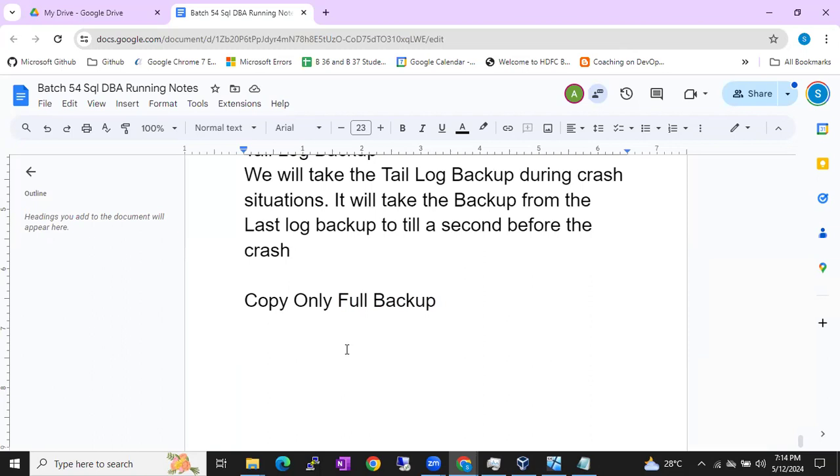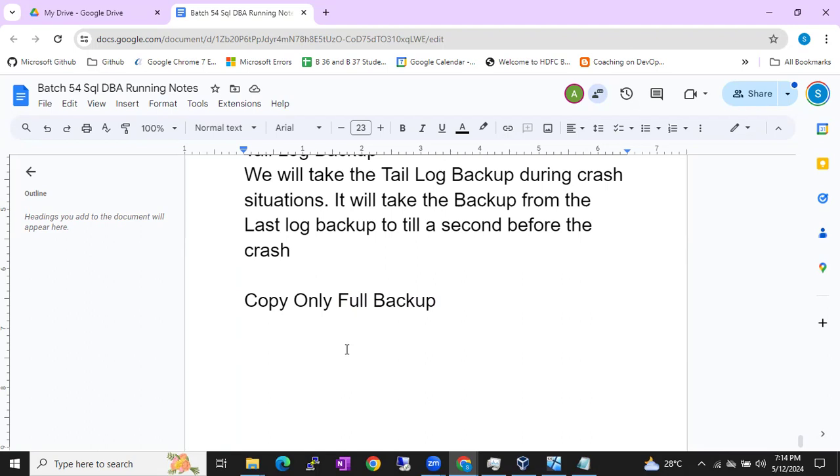So you know what a full backup is, guys? What is the meaning of full backup? Backup of the whole database. Correct. It will take the backup of the whole database, including data files and log files. What is the other thing it will do? After a successful full backup, what will happen? It will take the backup of committed and uncommitted data.